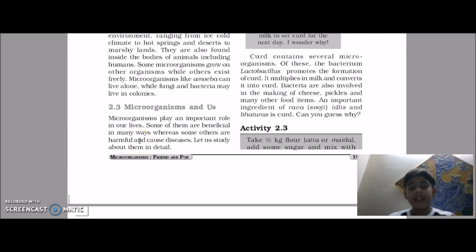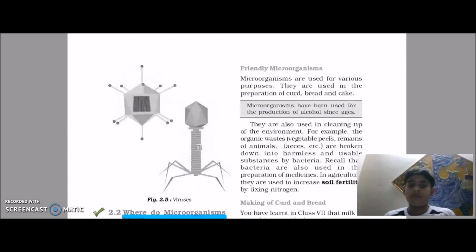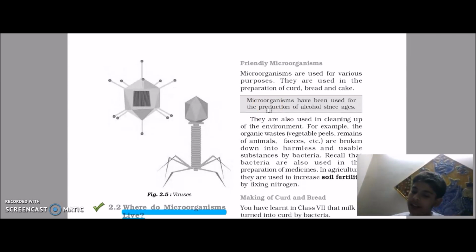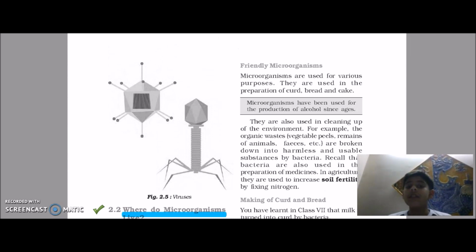Microorganisms and us. Simply, microorganisms are beneficial to us in many ways, and some are also harmful to us and can cause diseases also. Let's move ahead. Friendly microorganisms are the microorganisms which are used for many purposes and are in our favor.